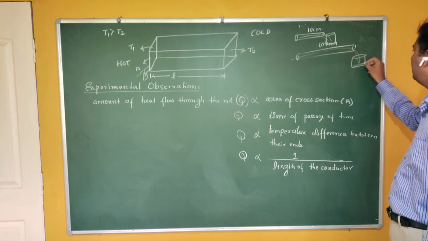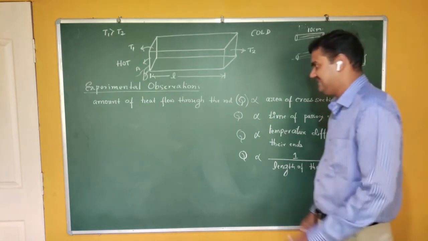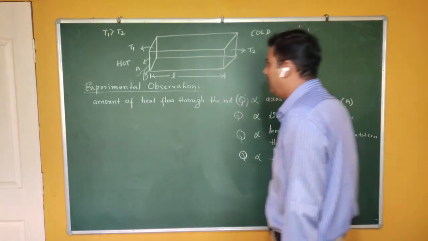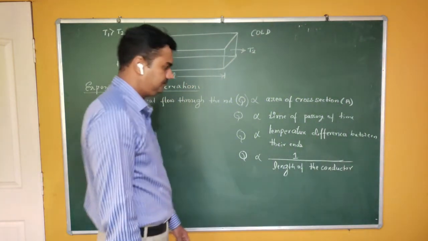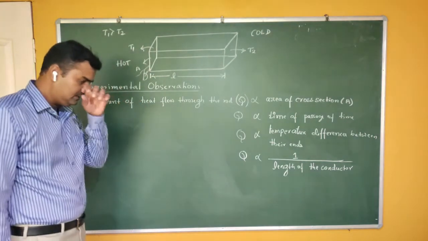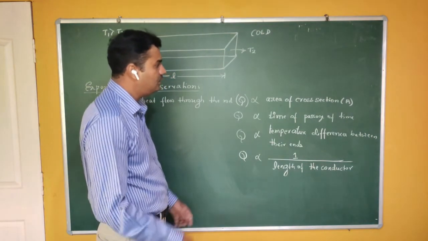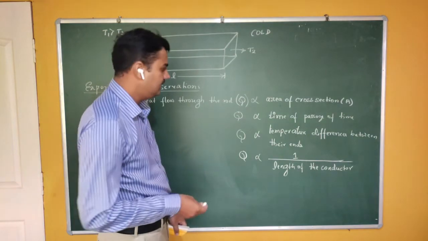Therefore, the amount of water collected in the second case is less. The same here: if the length is more, it requires more time to travel, so the heat energy is less. Therefore, we can say that Q is inversely proportional to the length of the conductor.